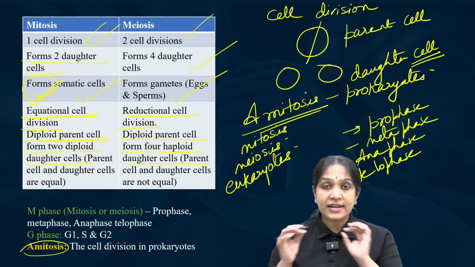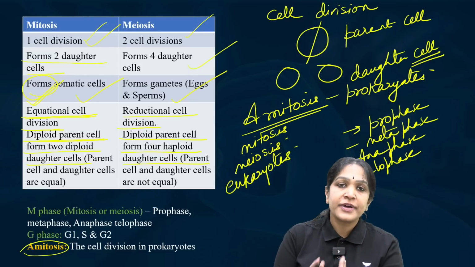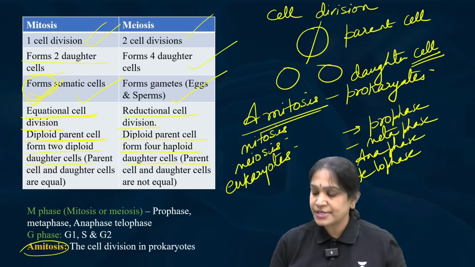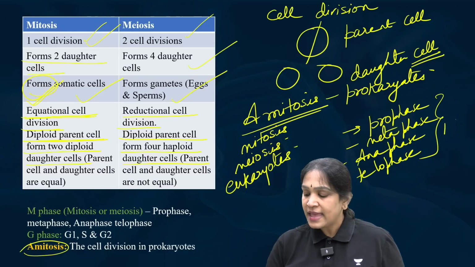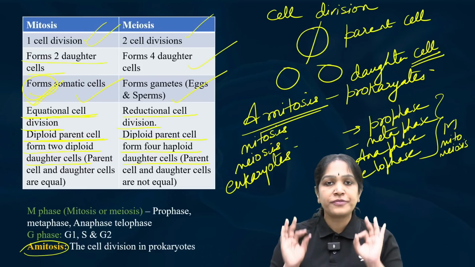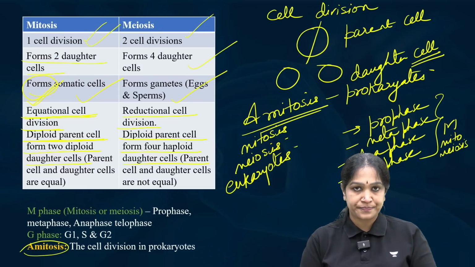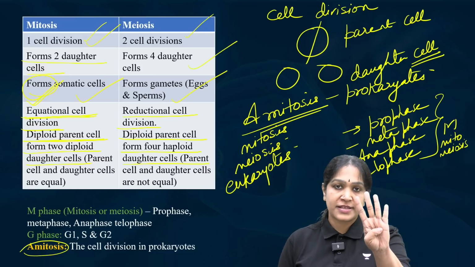Should we understand the meaning of these phases? Not needed for UPSC, right? But all these 4 phases together form M. M means either mitosis or meiosis. Mitosis and meiosis, both of them will have these 4 phases. So, the M phase is divided into 4 phases.